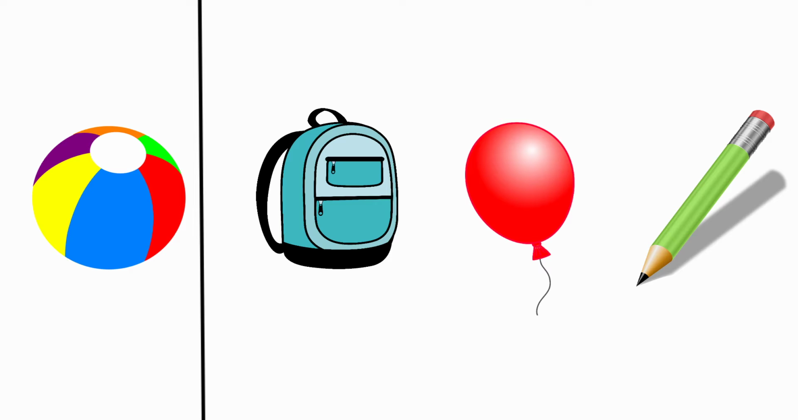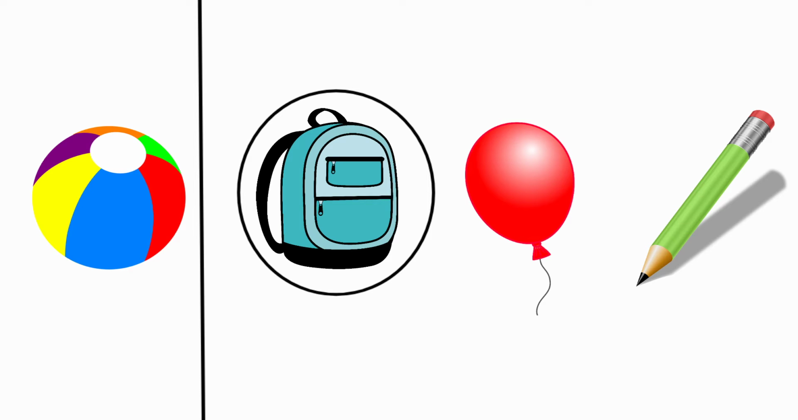For bag, the beginning sound is B. And for ball also B. So for ball and for bag, the beginning sounds are same. So we have to circle the picture bag.